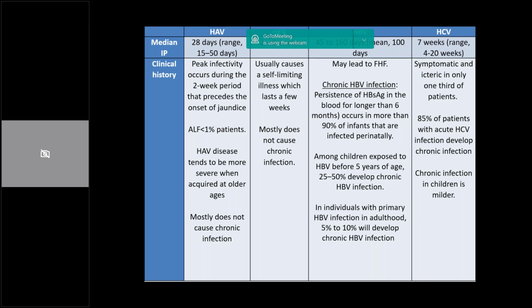HCV: blood and blood products are the most common source, as is MTCT, that is mother to child transmission. And again, it is important to know that in post-transfusion hepatitis C infection, the incubation period is quite long, up to 8 weeks, and the anicteric phase is also quite common in these patients. Only one-third of these hepatitis C patients go on to have icterus and symptoms.